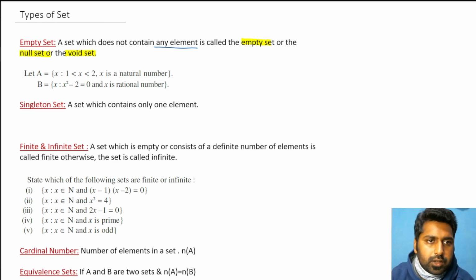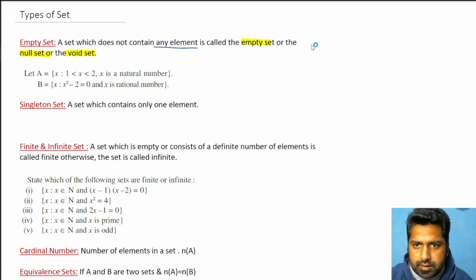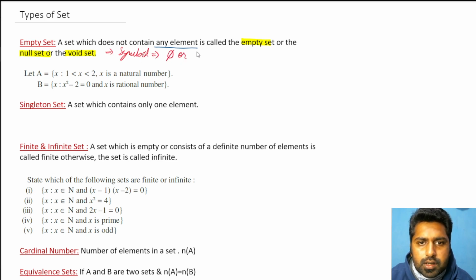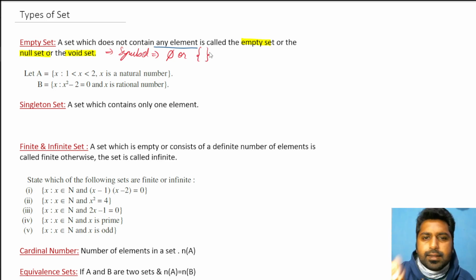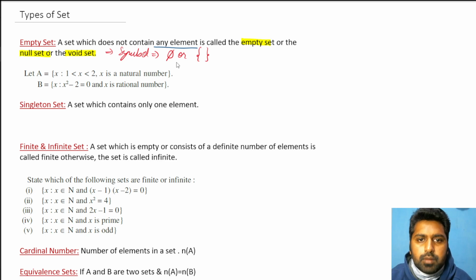Now the symbol of the empty set. It is represented by phi or by curly brackets. Curly bracket means set, and you don't write anything inside it. So it's an empty set. But usually we prefer the notation phi.